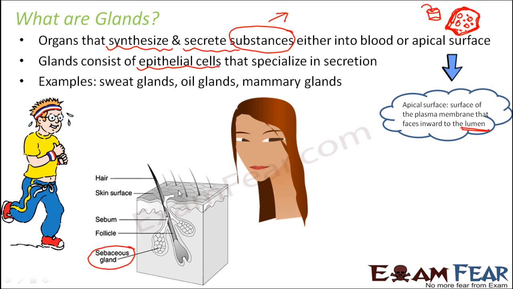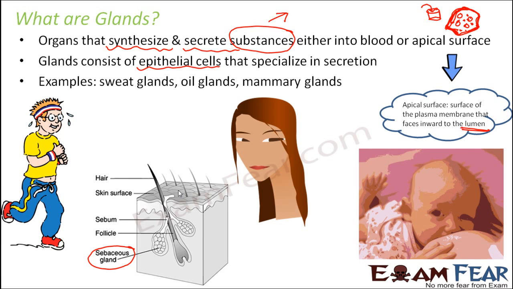Similarly, mammary glands help in secretion of milk during the lactation period of a woman. This secretion also happens due to the presence of the mammary glands in that particular area. So just remember the simple thing: glands are those organs which can prepare something and then secrete that out. Now, there are two ways they can secrete it. One is they secrete it directly to the blood. The other way is they secrete it on the apical surface of specific cells. So this is all about glands.